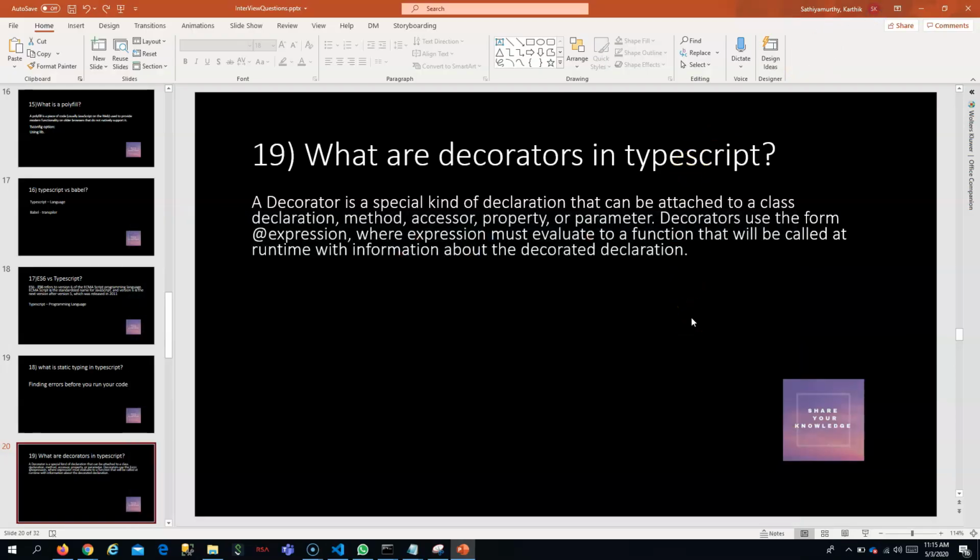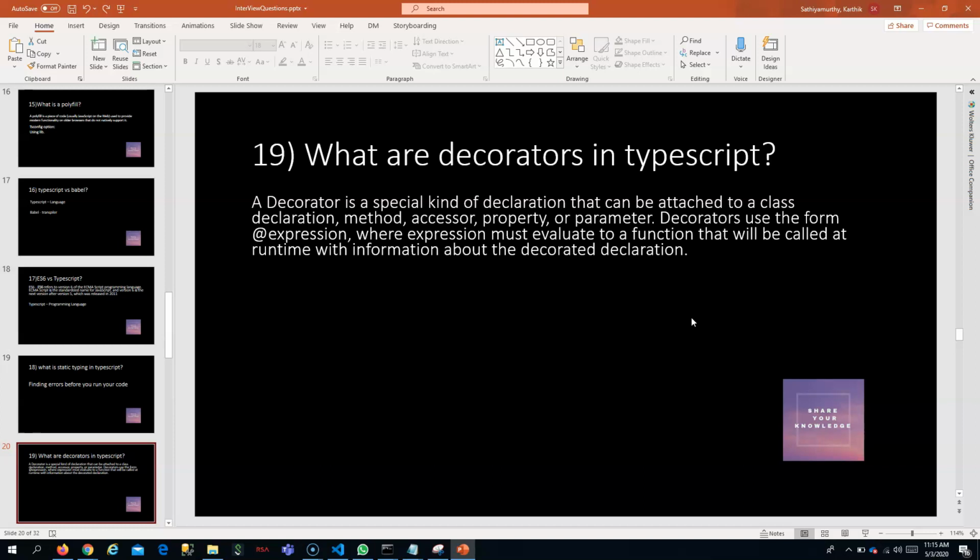It can be used for logging also. Every time a method is called, you can write a decorator above the method which will get called before the method gets called, so that you can log that the method is called, and you can make a parameter read only.